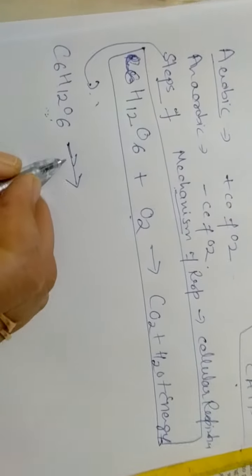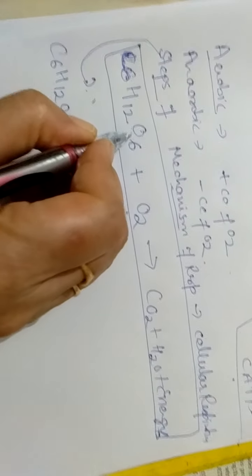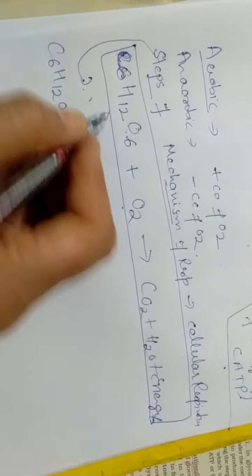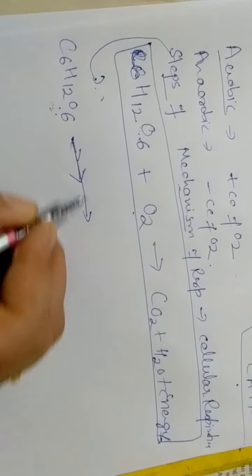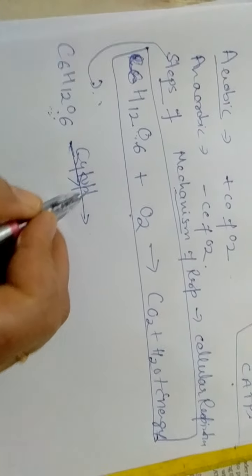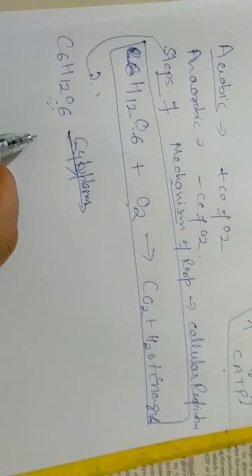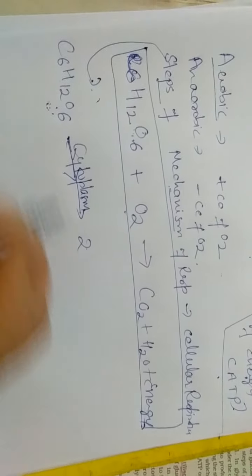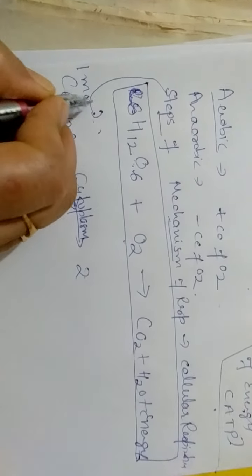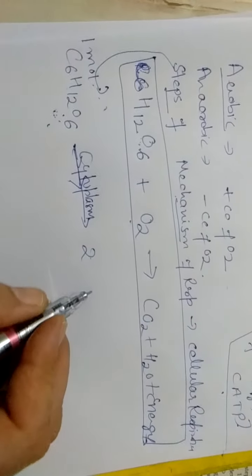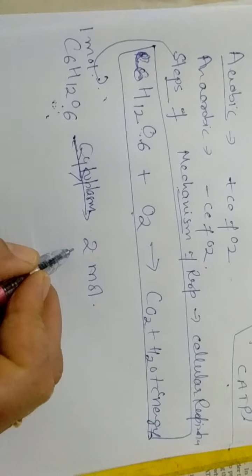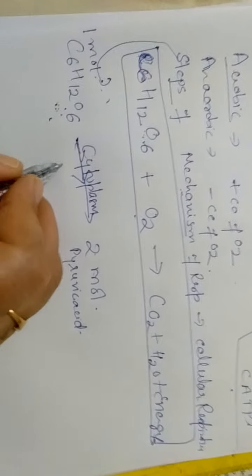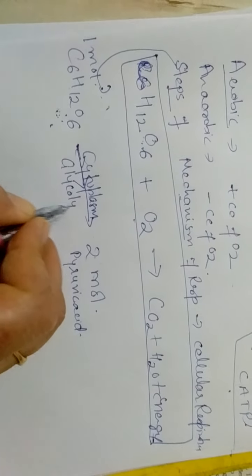Now this glucose which has reached the cell, this box is depicting the cell here. In the cell cytoplasm, the breakdown of glucose starts. Taking one molecule of glucose, it converts into two molecules of pyruvic acid, and this process is called glycolysis.